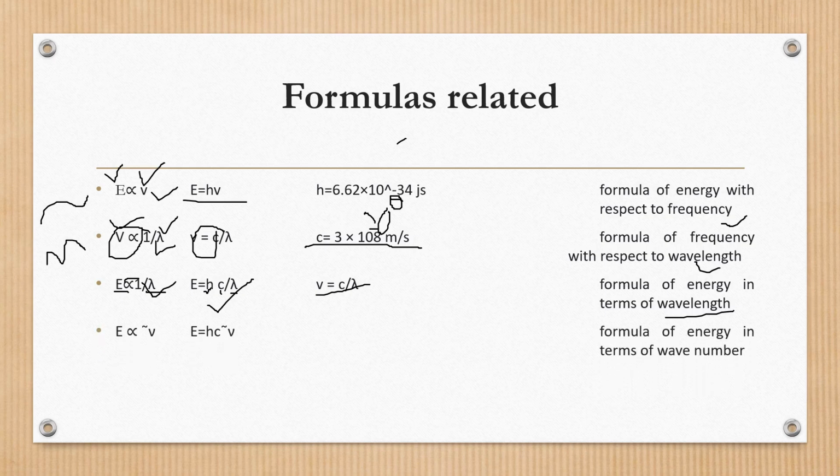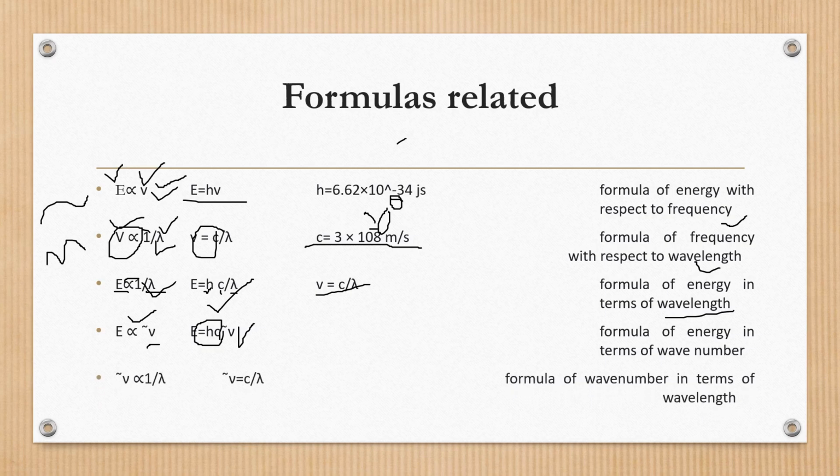Now here is another term, energy with respect to wave number. When we remove the proportionality sign, we place here h and c, Planck's constant and speed of light, multiplied with the wave number. We know that wave number is closely related to frequency, so it is also directly proportional.